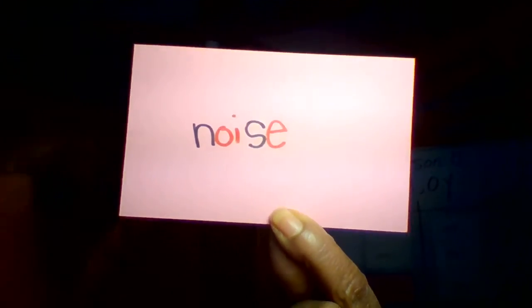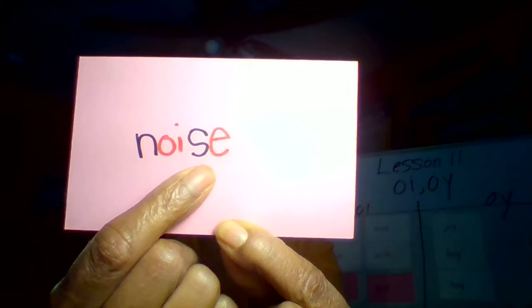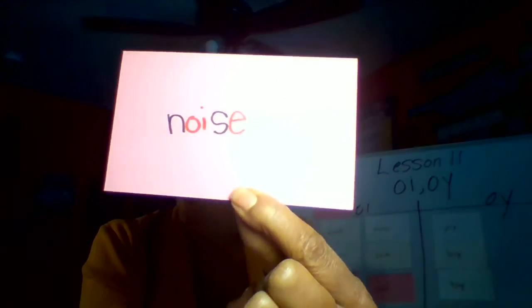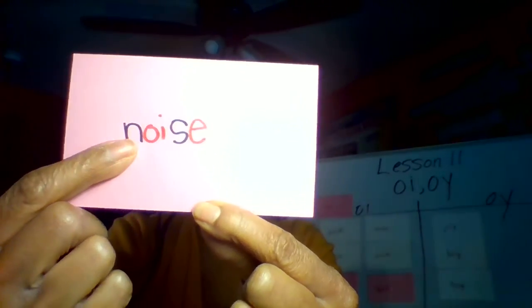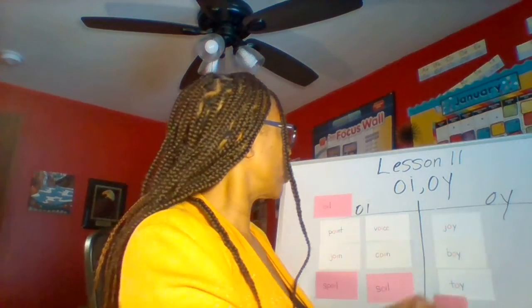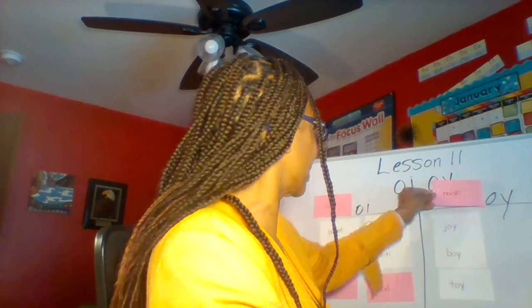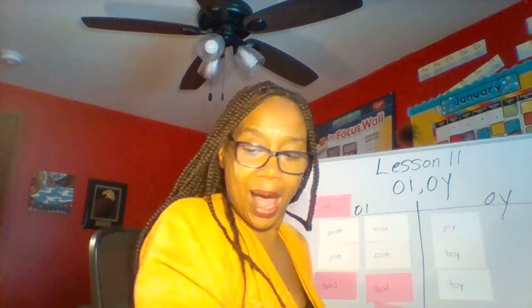All right, let's sound it out. Ois. Remember that E at the end does not have a sound. Let's do that again. Ois. Noise. This word is noise. And I'm going to check and see what side. It goes right here on the side where the spelling is OI.